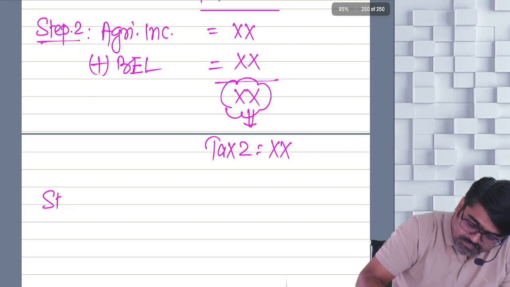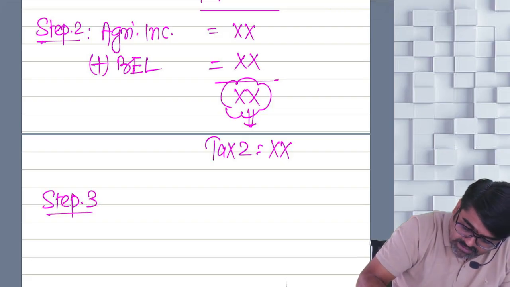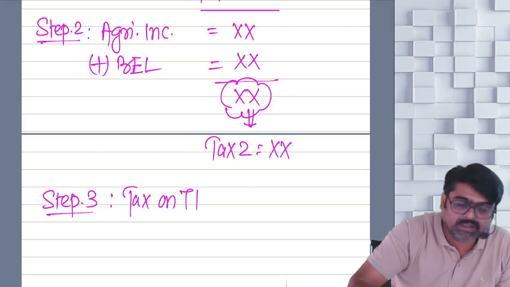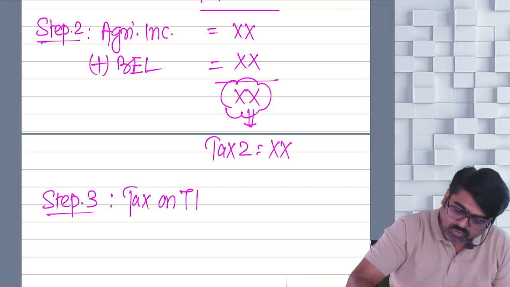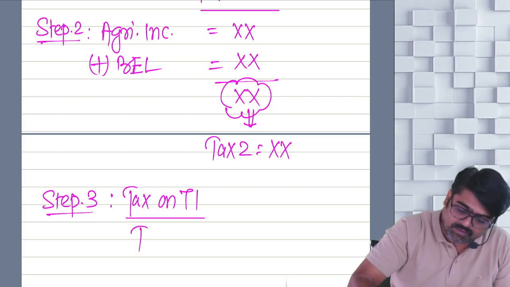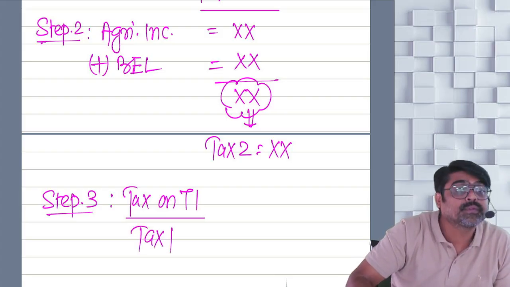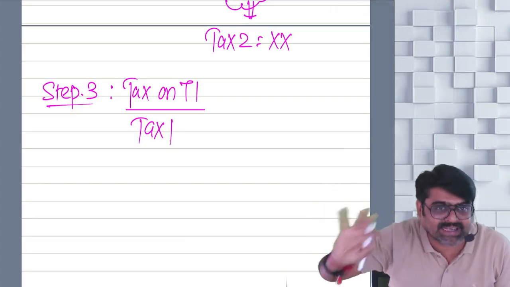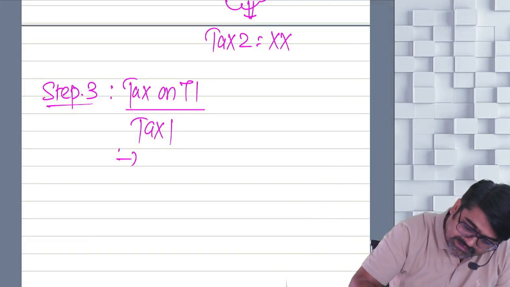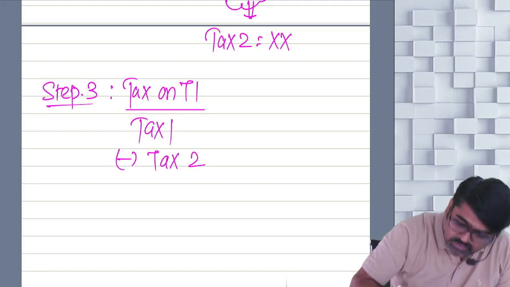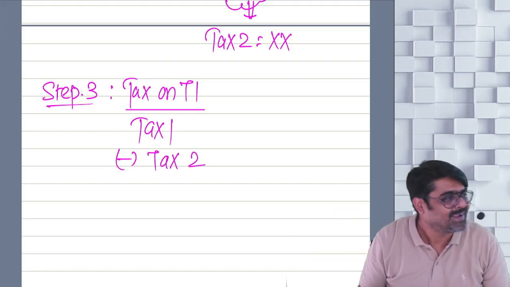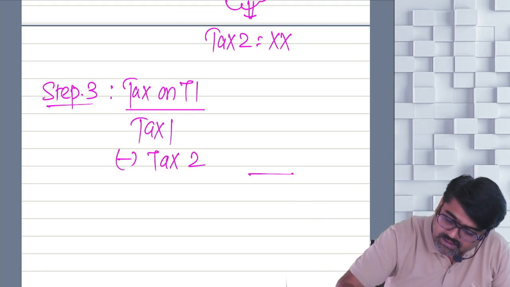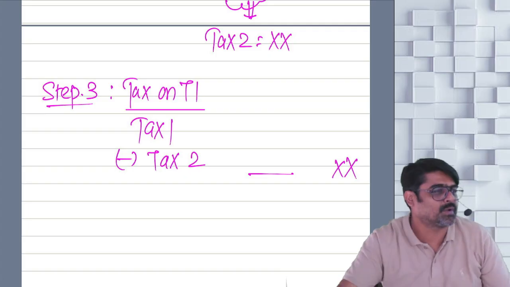In your step number 3, what are you going to do? You are going to calculate tax on total income only. So to calculate this tax on total income, you have calculated tax 1. Tax 1 is tax on total income as well as tax on agricultural income. Minus tax 2, which is the tax only on agricultural income. Reduce this, and whatever tax remains will be your tax on total income.